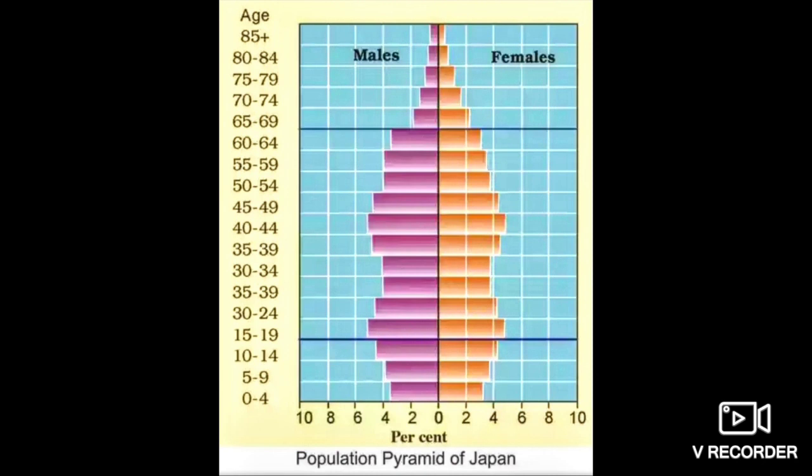Decreased death rates allow the number of people to reach old age. Now you can see it is not narrowing down so much as we are moving upward, isn't it? It starts with a narrow base, then death rates are less. So children experience young age, they change into adults, and they live their old life comfortably. Are you getting my point? So decreased death rate allows the number of people to reach old age. You can see here 85 plus.